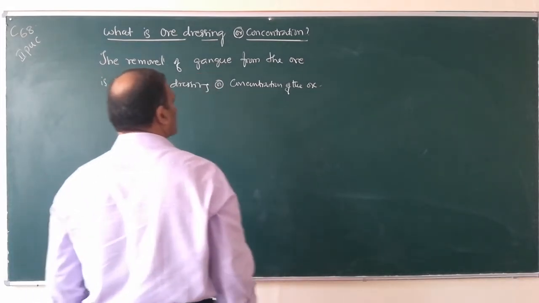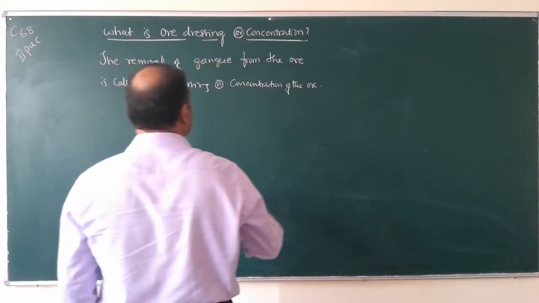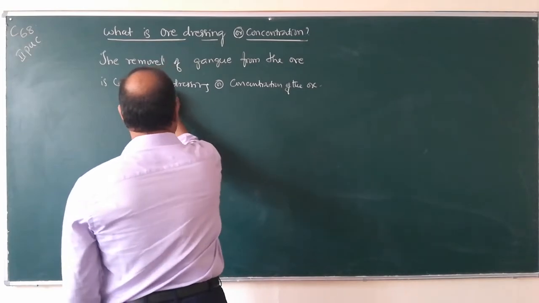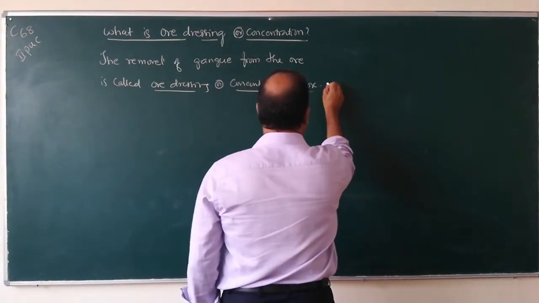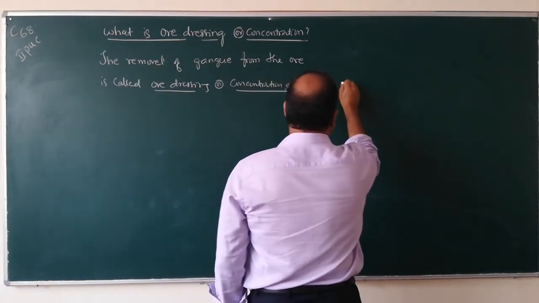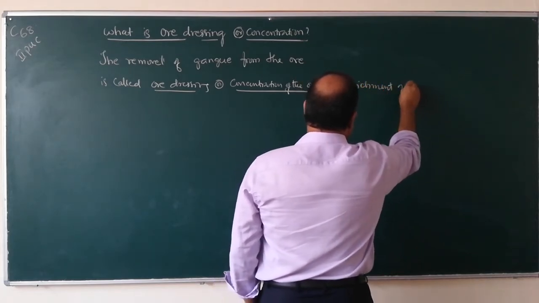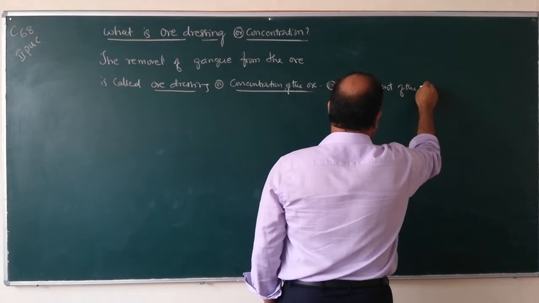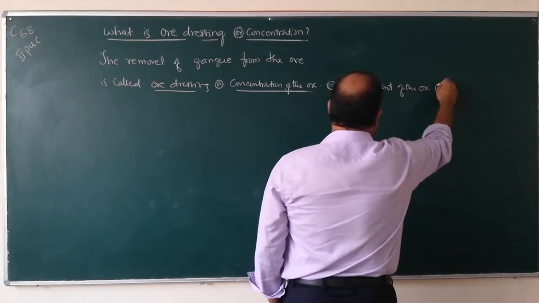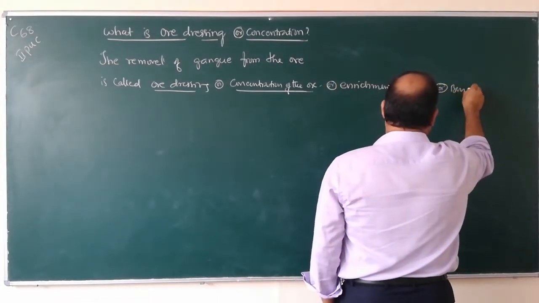It is also called ore dressing, concentration of the ore, enrichment of the ore, or beneficiation.